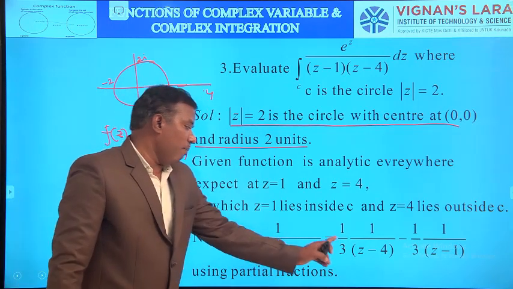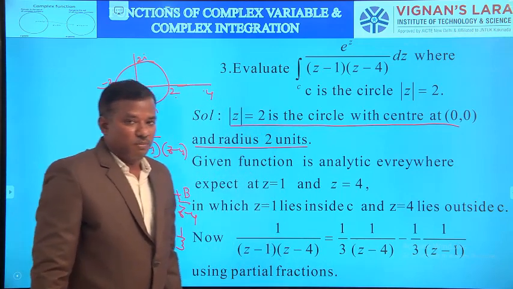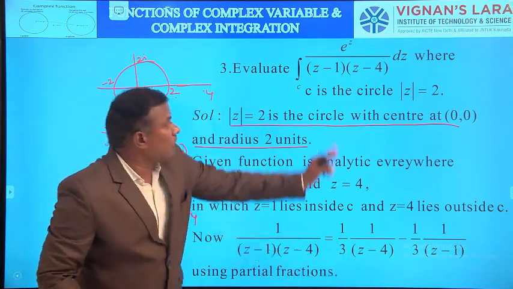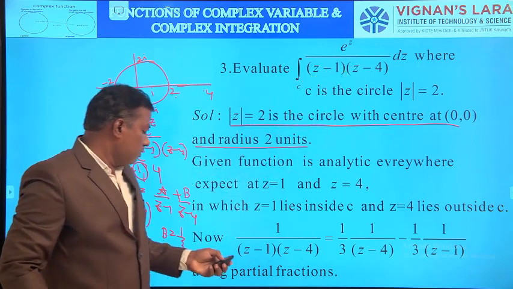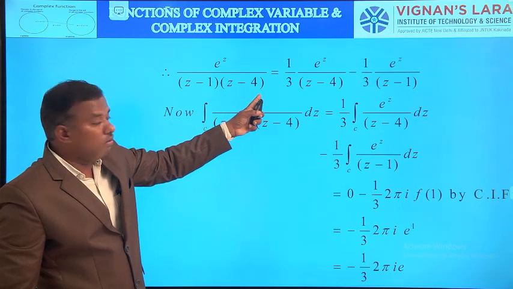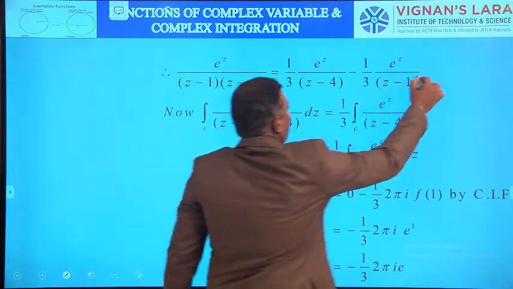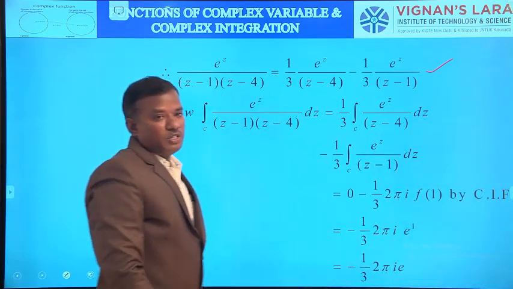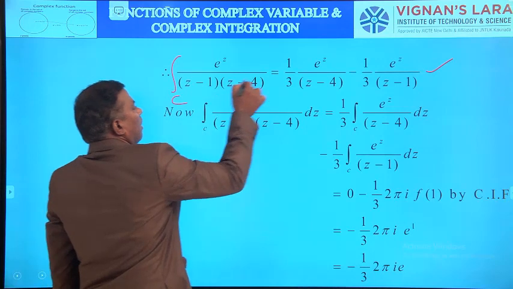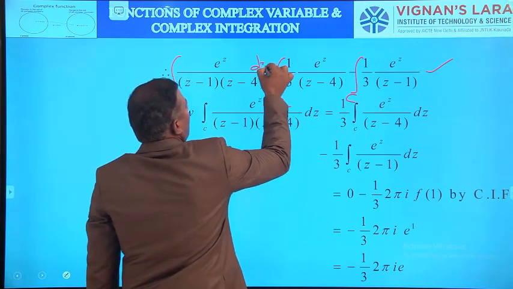So this is equal to 1 by 3 into 1 by z minus 4 minus 1 by 3 into 1 by z minus 1. Then multiply each term with e power z. So e power z by (z minus 1)(z minus 4) equals 1 by 3 e power z by z minus 4 minus 1 by 3 e power z by z minus 1. Then apply integration along C of each term dz.